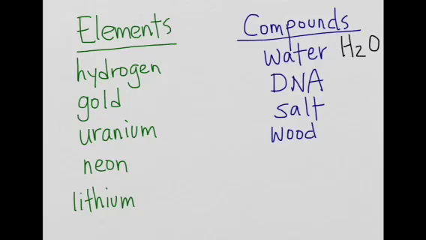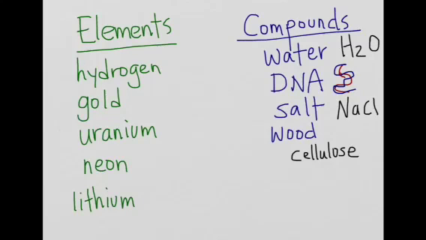DNA is composed of many elements. Salt is composed of just two, sodium and chlorine. Now you may be wondering why Na is an abbreviation for sodium, but we're going to find out in a later video. And finally, wood is a composite of cellulose and some other things.